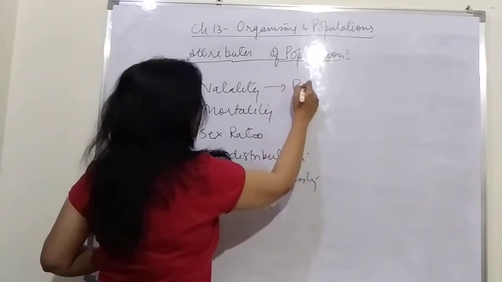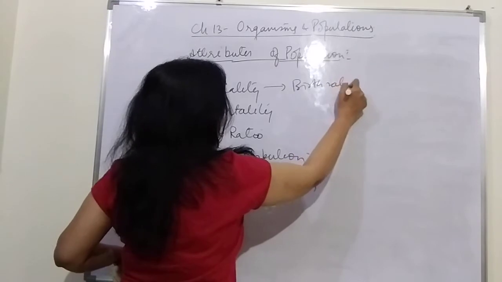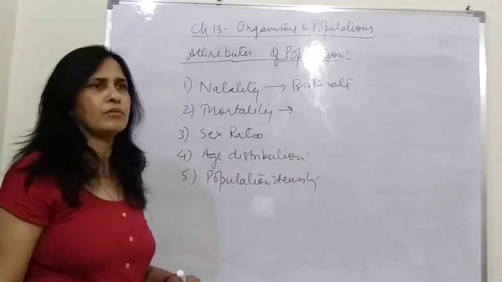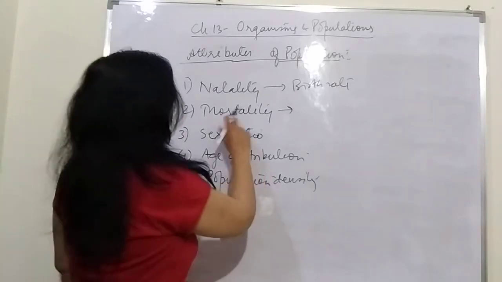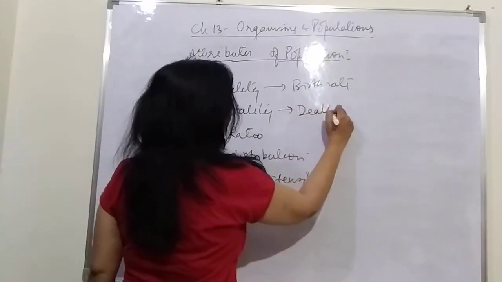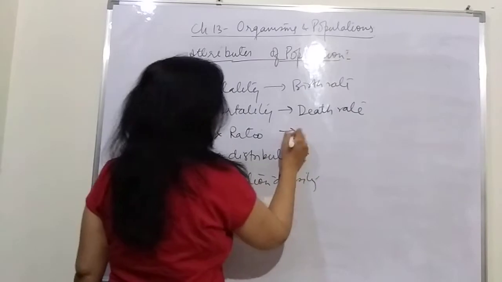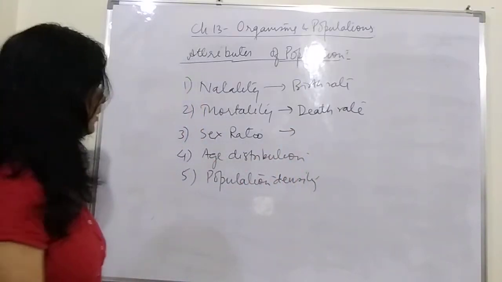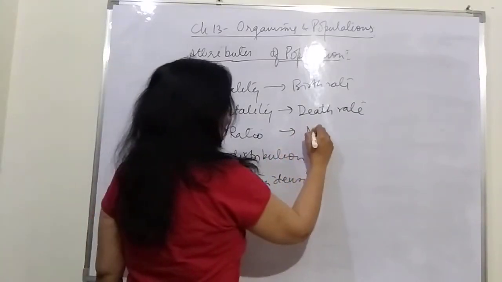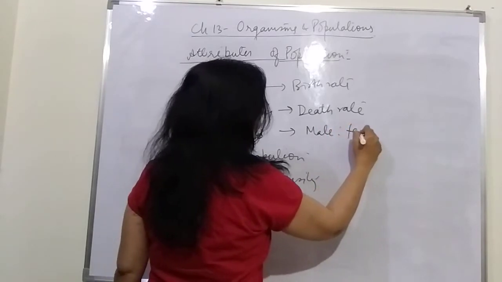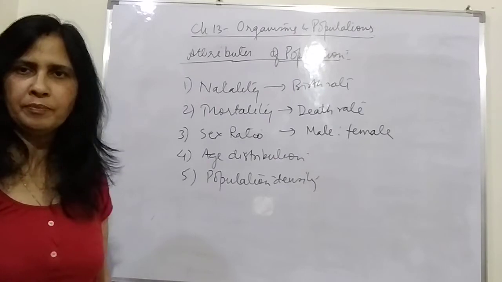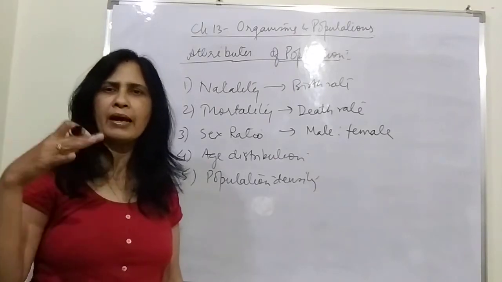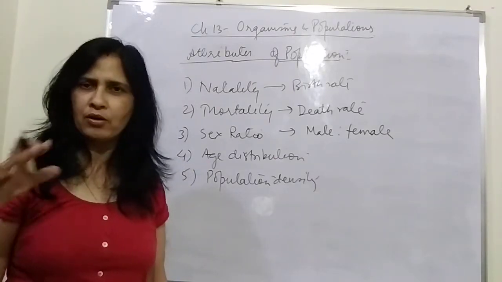Natality is the birth rate. The number of individuals taking birth per capita is called the birth rate. Mortality is the death rate. The number of individuals which die in a particular span of time per capita is the death rate. Sex ratio is the ratio of males to females in a particular population. Age distribution is the distribution of different categories of individuals on the basis of age.